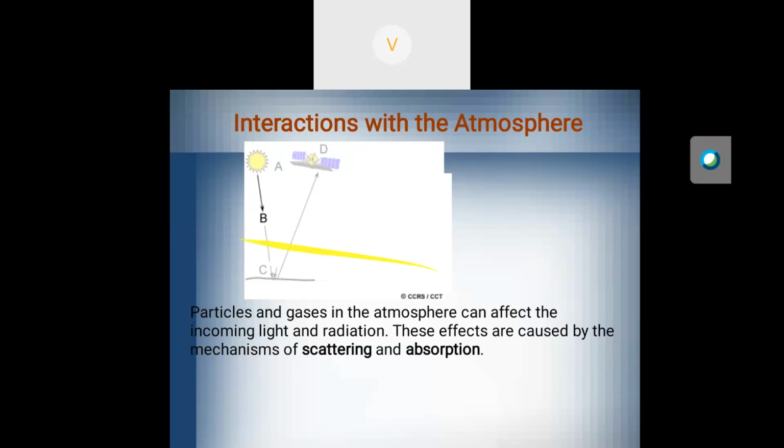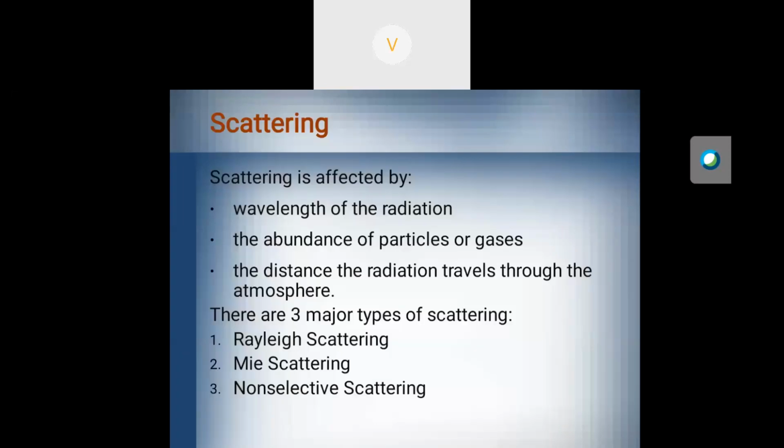Then scattering. What is the meaning of scattering? Scattering is affected by the wavelength of the radiation and the abundance of the particles or gases. There are mainly three types of scattering: Rayleigh scattering, Mie scattering, and non-selective scattering. These are the scattering techniques available.